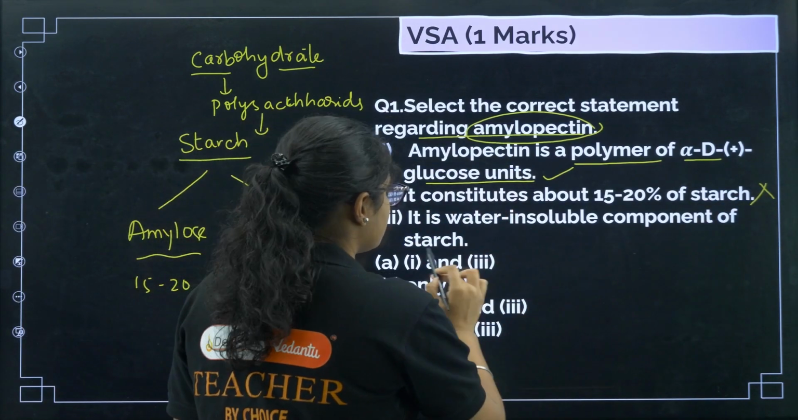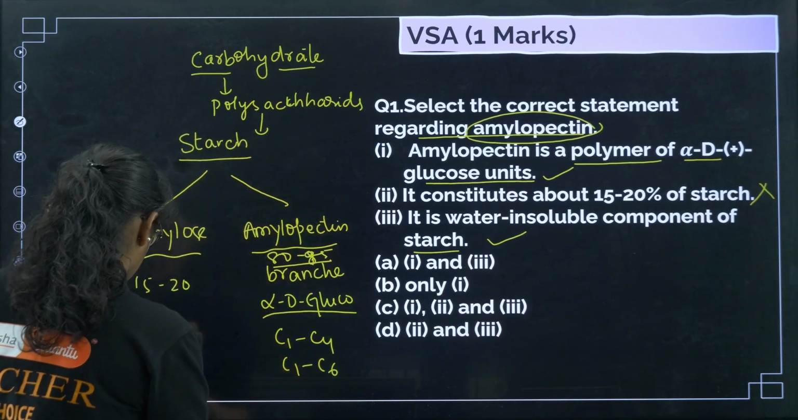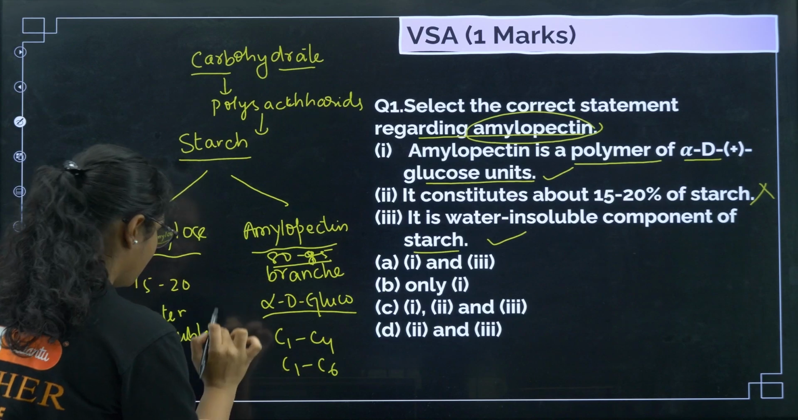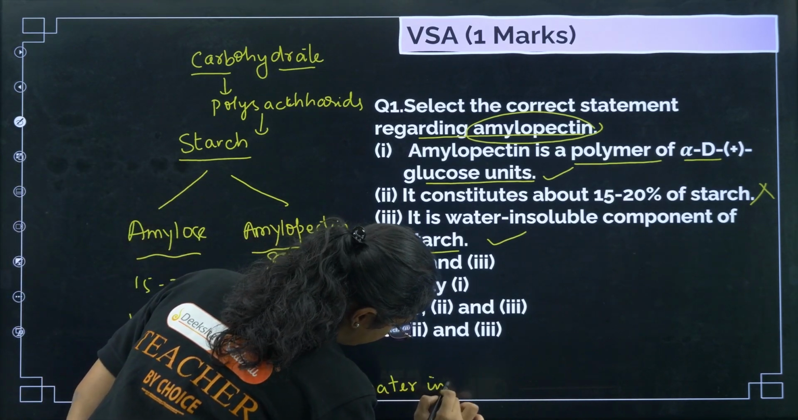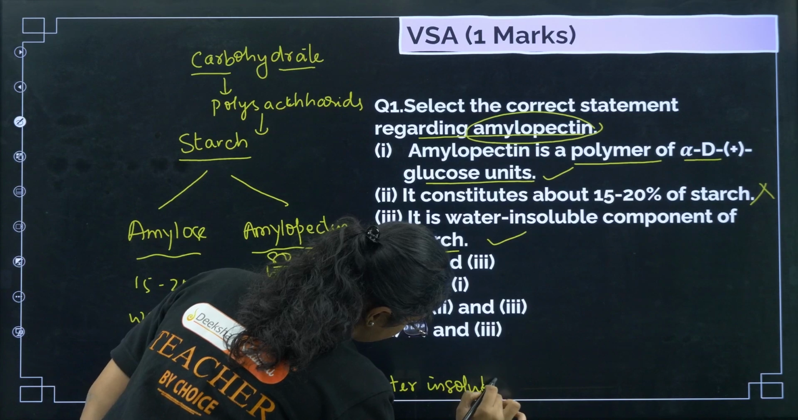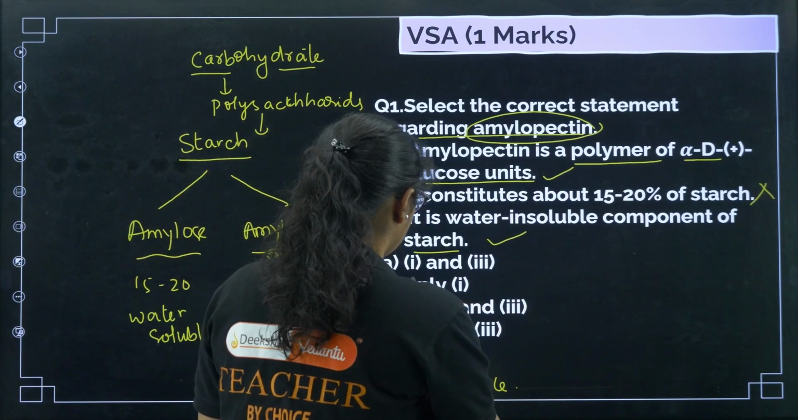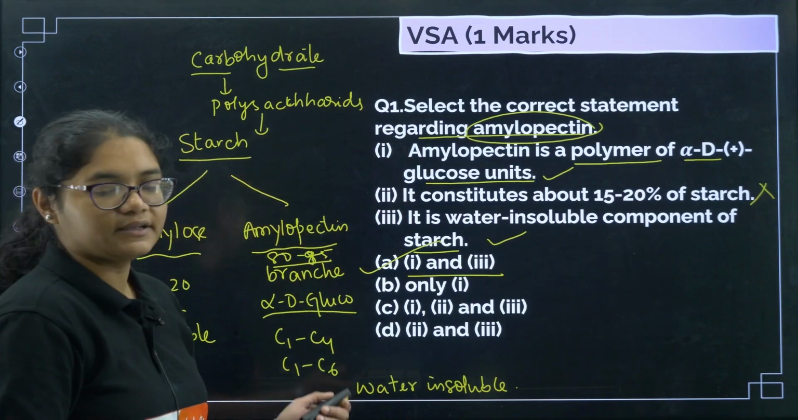It is the water insoluble component of the starch. Yes, this is also correct. Here I'll tell you, amylose is water soluble, whereas amylopectin is water insoluble. Clear? So I can say statements 1 and 3 are correct. So option A is the correct answer here.